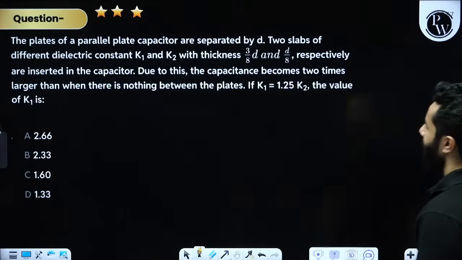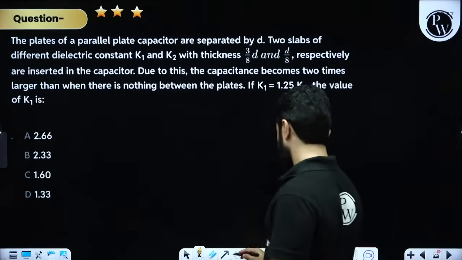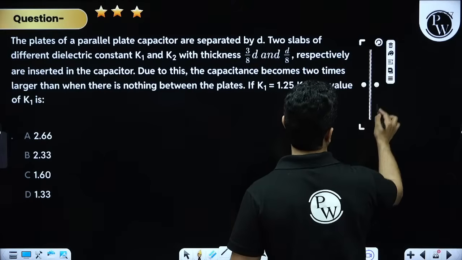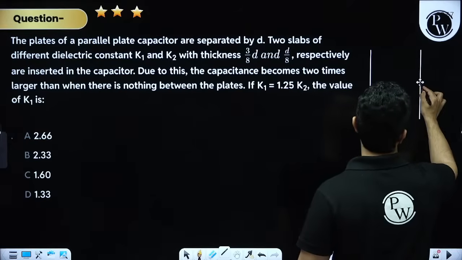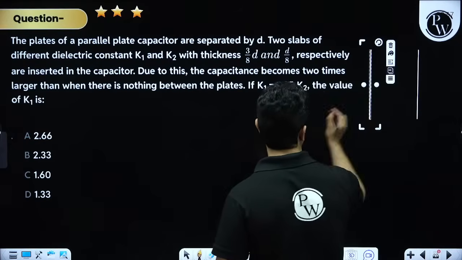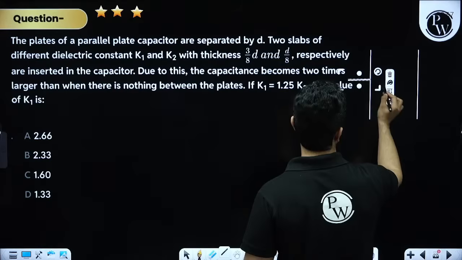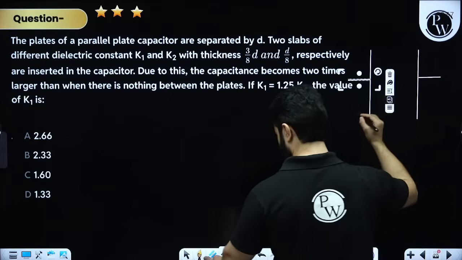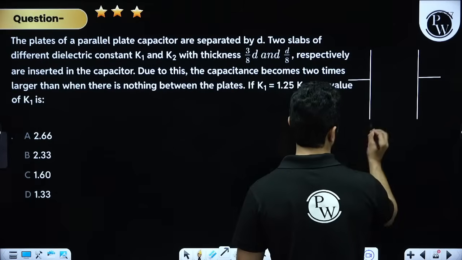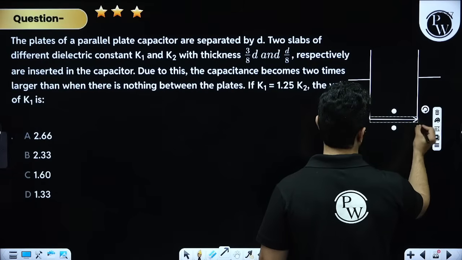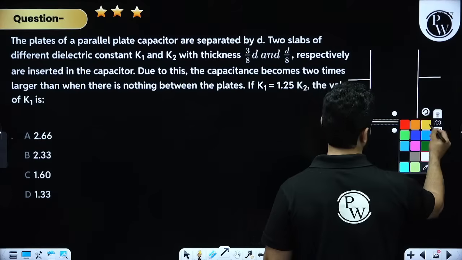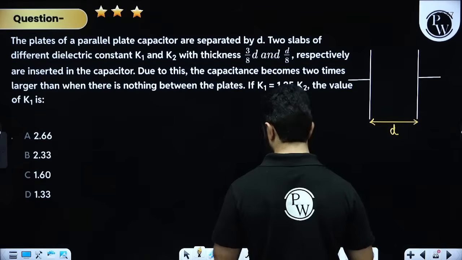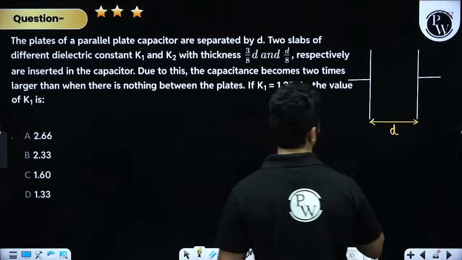The plates of a parallel plate capacitor are separated by D. So you have got a parallel plate capacitor somewhat like this, and it is being separated by D. This entire distance is D, right?